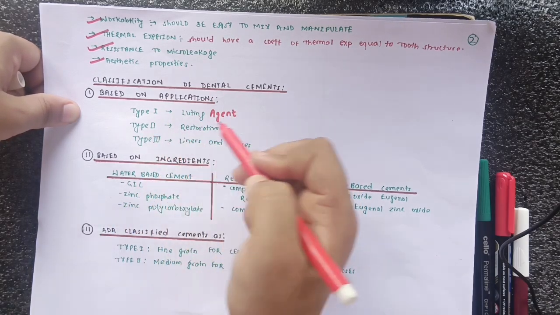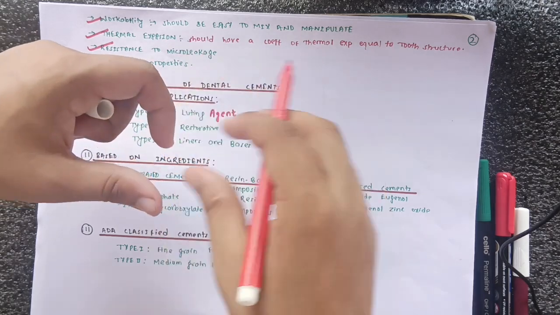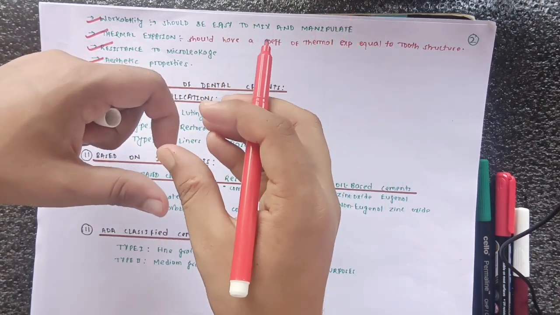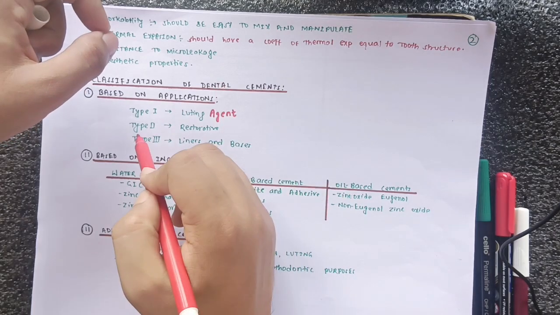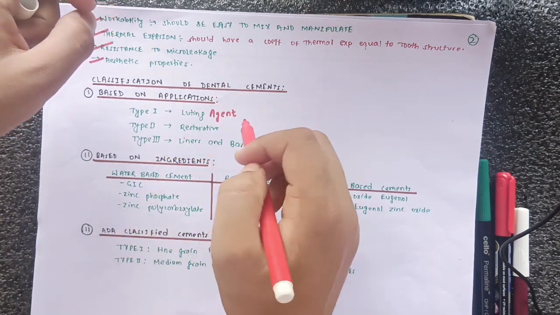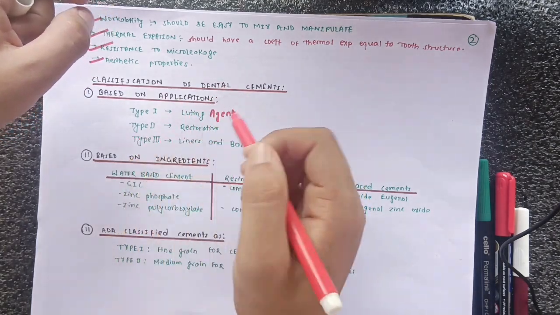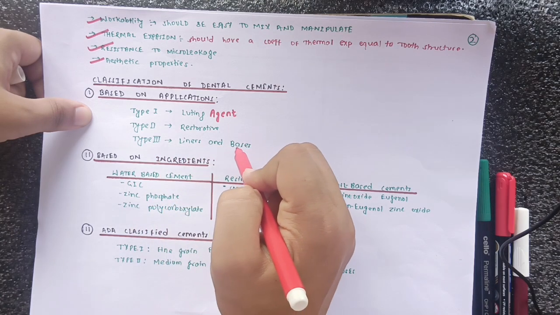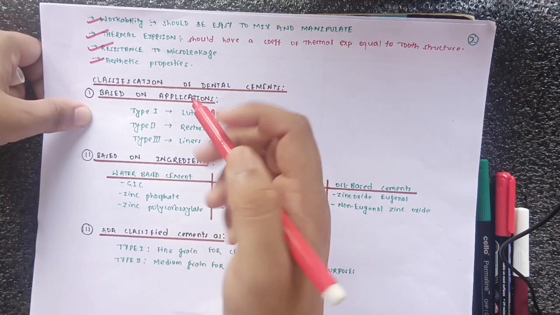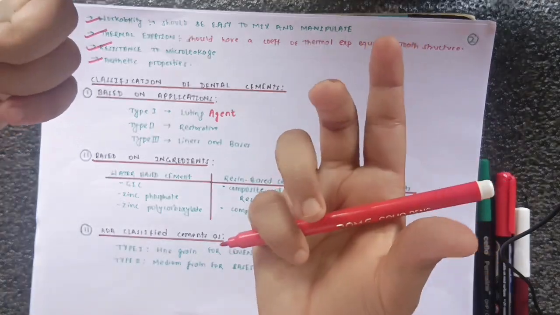Similarly, type 2 is restorative, okay. So for the restoration of the prepared tooth cavity, we can use the cements that are in the type 2 category. After that, there is type 3. So type 3 is liner and base, okay. The liner and base are particularly pulp protecting agents, okay.